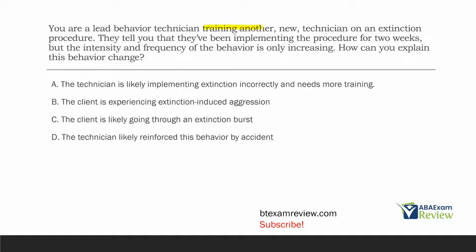So let's look at this question. You are training another new technician on extinction. They tell you they've been implementing the procedure for 2 weeks, but the intensity and frequency of the behavior is only increasing. So if they've been implementing extinction, and now the intensity and frequency of the behavior is increasing, what is likely occurring? What comes along with extinction where the behavior that's on extinction actually increases at the start? How do you explain that behavior change?